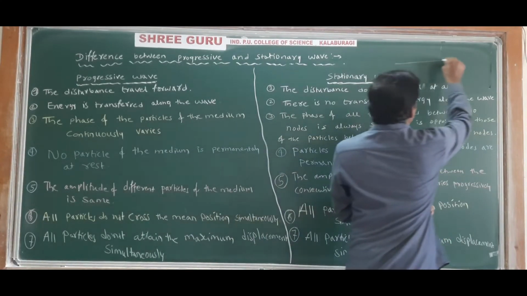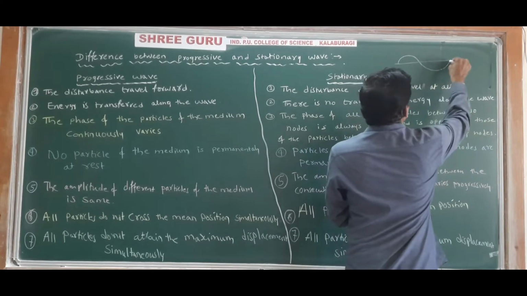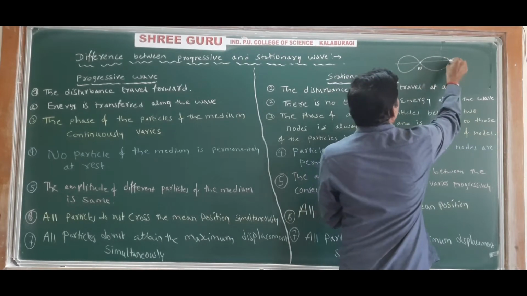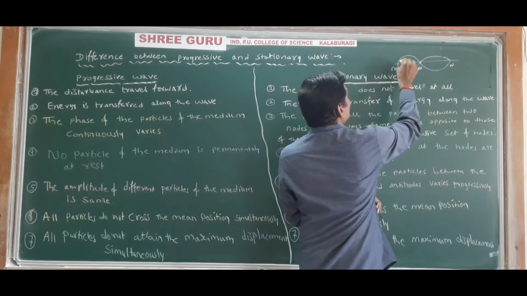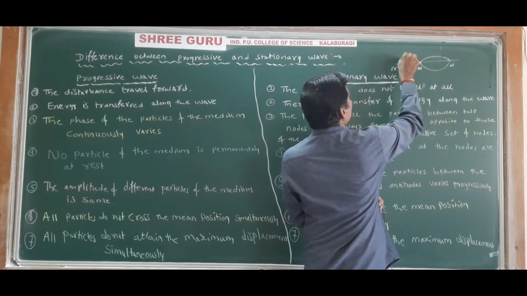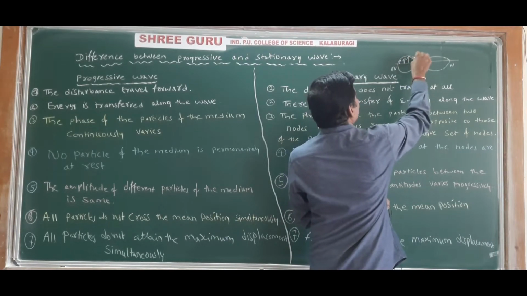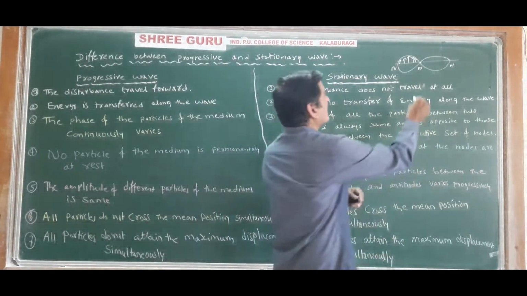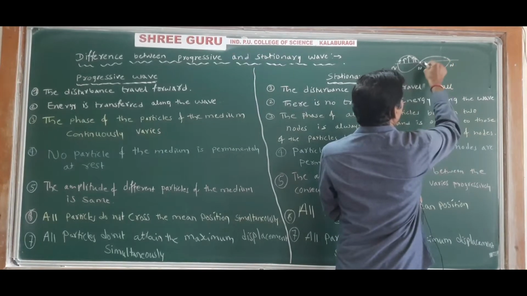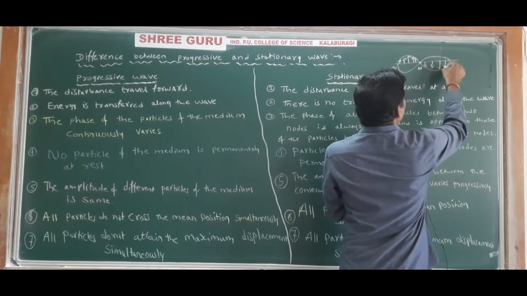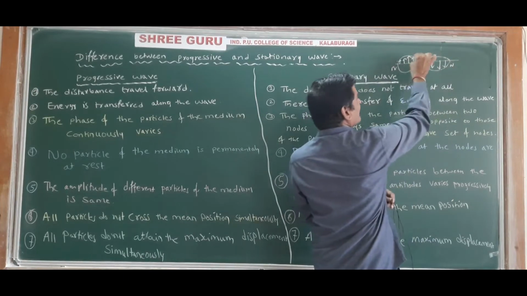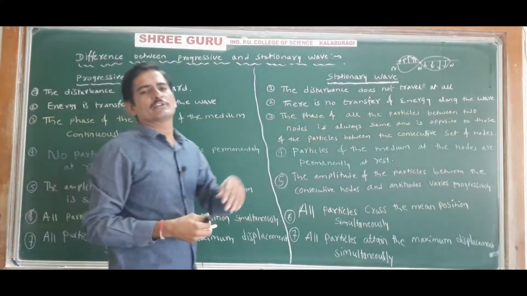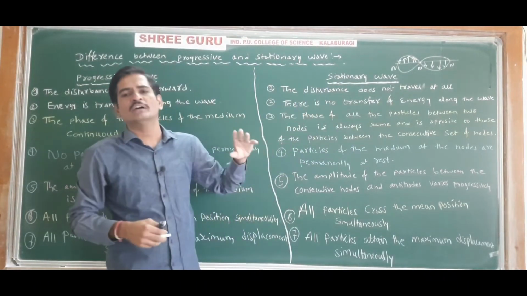That is, if this is a stationary wave, this is one node, this is another node and this is another node. Between these two nodes the phase of all the particles will be the same. The phase of all the particles lying between these two nodes will also be the same, but the phase of these particles and those particles will not be the same. Understood? We studied this during the characteristics of stationary waves.